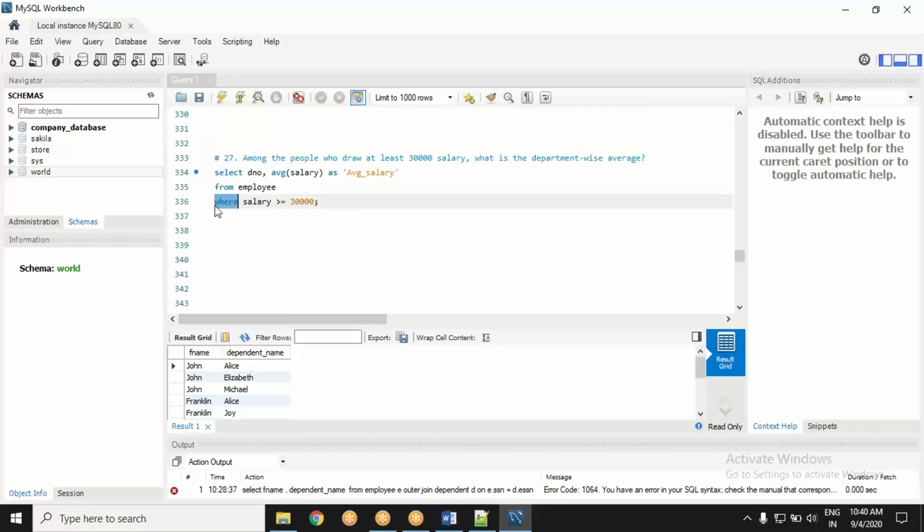The where clause is specifically for the condition on your existing table. Pay attention, it is doing the same thing. You are going to the employee table, and on the employee table it is putting a condition, nothing else. Your employee table had a salary column, and this where clause is putting a condition on the salary column.